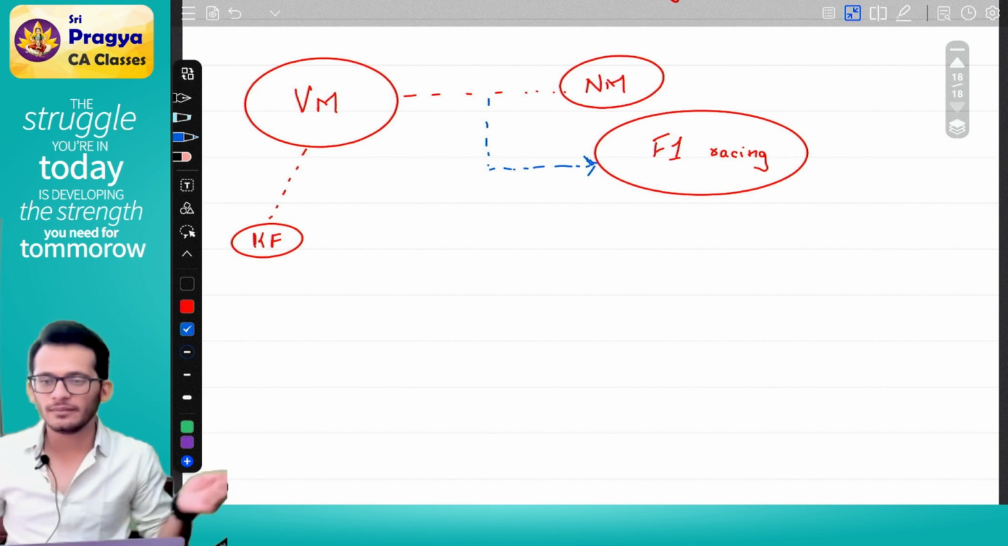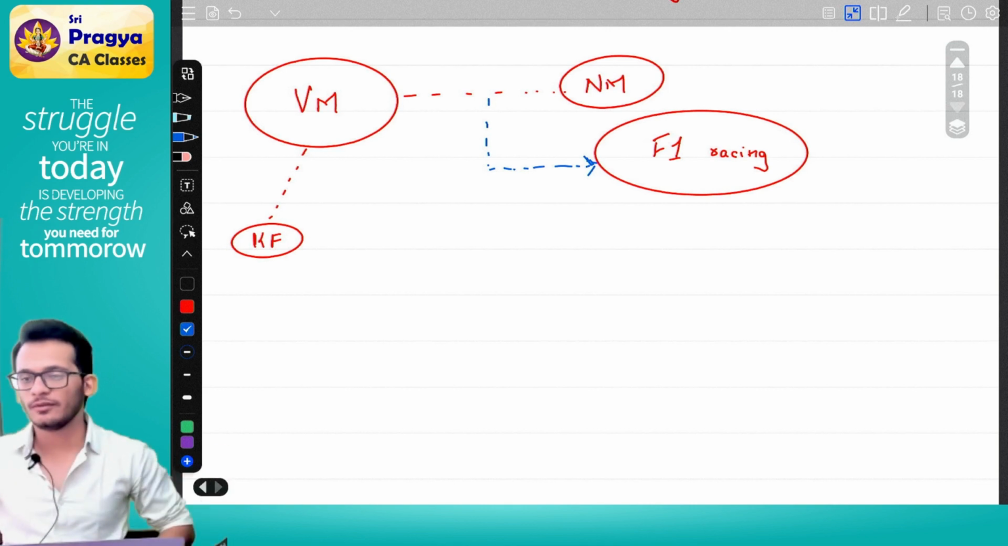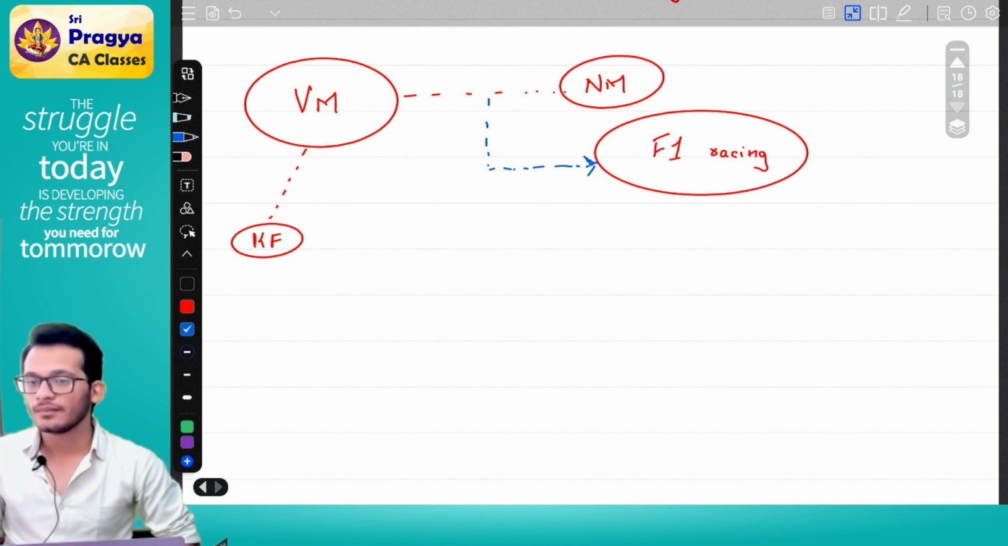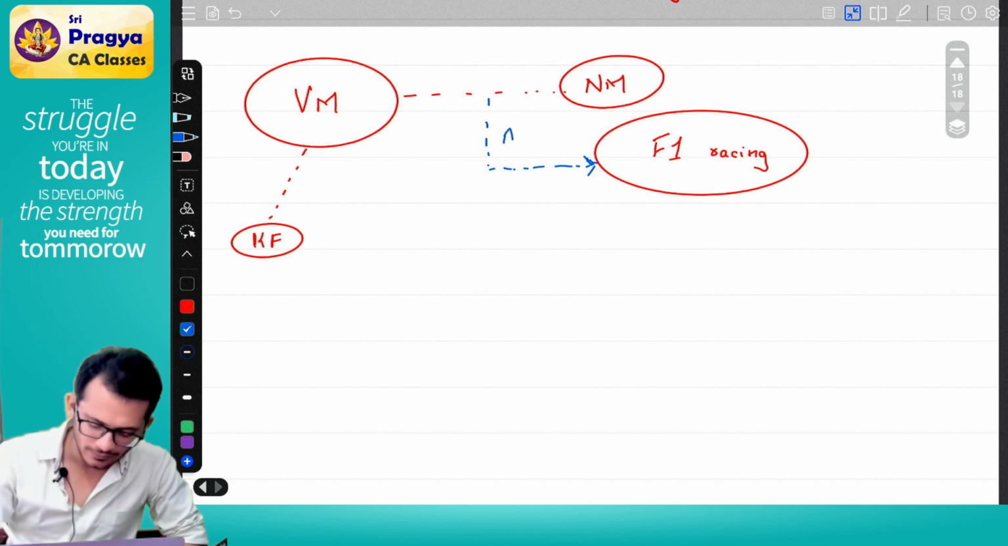One day both of them come together and decide they will buy one F1 racing team. What will this be called? Is it a partnership? No. Is it a company? No. Is it an individual? No. Is it a firm? No. It is an AOP or BOI.